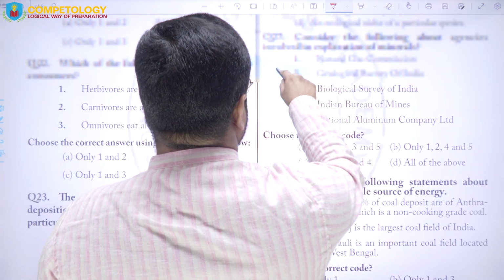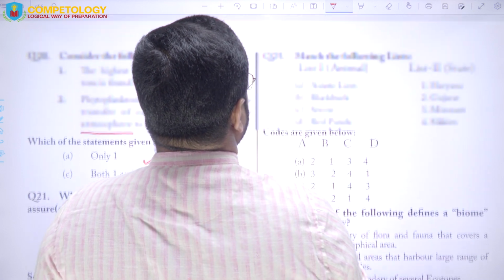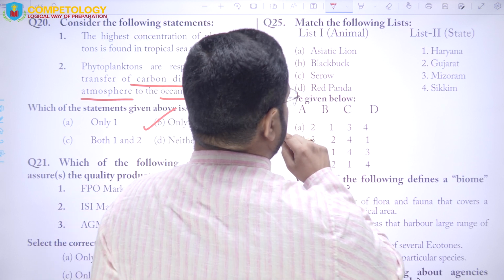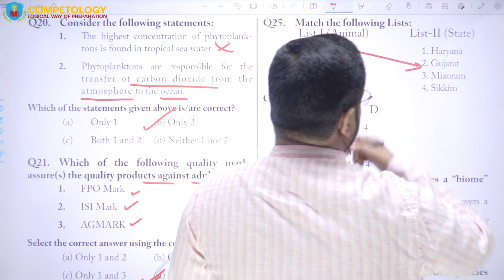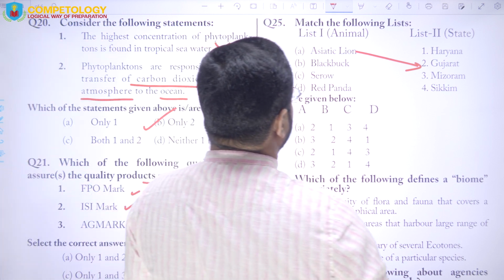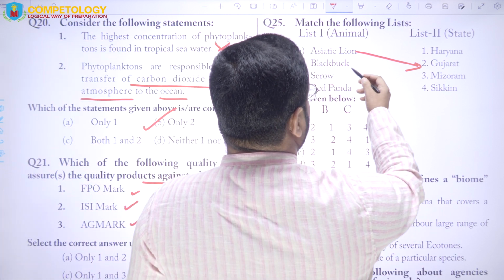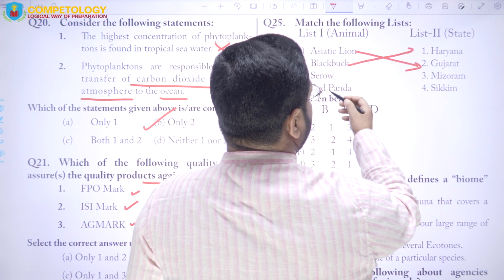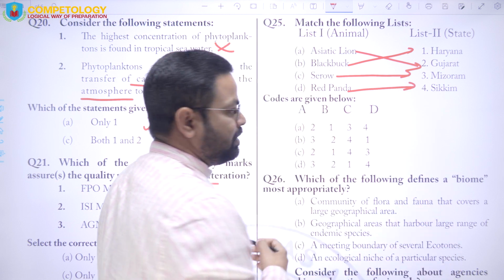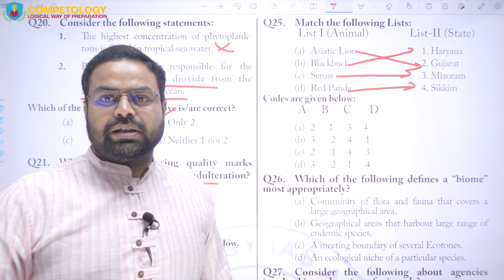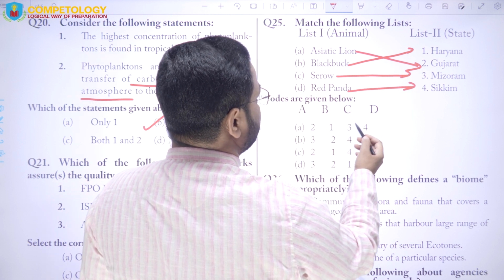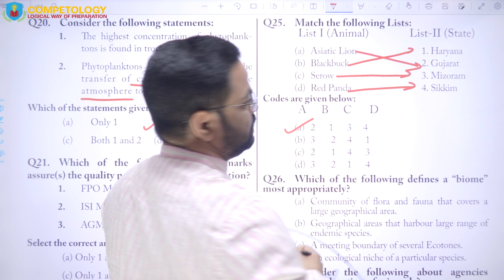Next is question number 25. Match the following lists. Asiatic lion, Gujarat. Just a few questions earlier we have seen it. Black buck will be in Haryana, Shiro in Mizoram and red panda in Sikkim. So here the answer will be 2, 1, 3, 4. Option A, right?